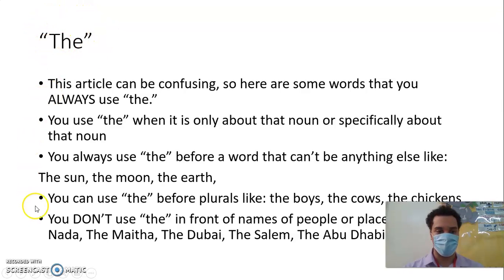So there are many reasons why we use the word the. So this article can be confusing. So here are some words that you always use the. You use the when it is only about that noun or specifically about that noun. So you only use the when you only talk about that noun. So let's say, here we go. Oh my gosh, there are many pencils, right? So I'm gonna put my pencil on the right and I'll put my pencil on the left. So I'll say, Teacher Max picks up a pencil, right? Because you don't know which pencil I'm talking about.